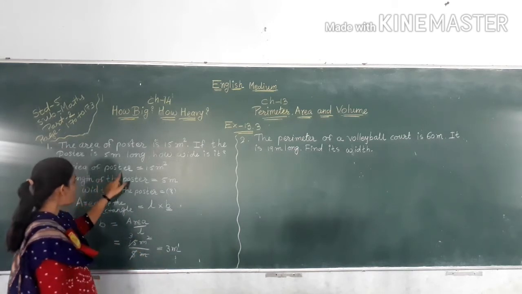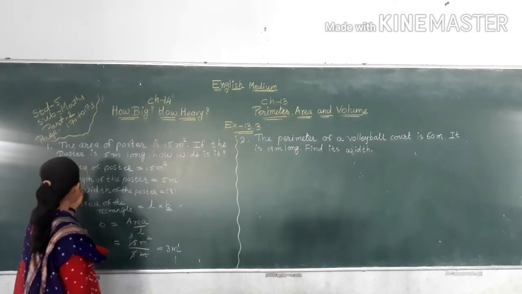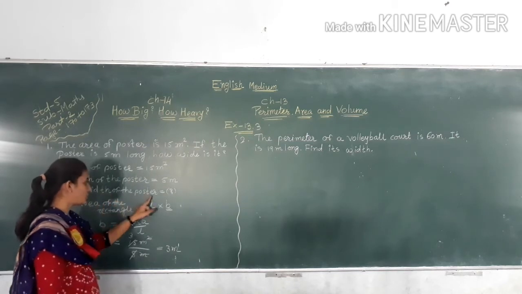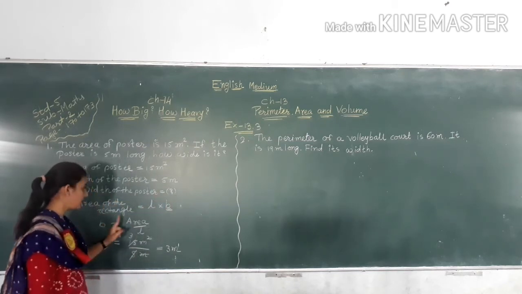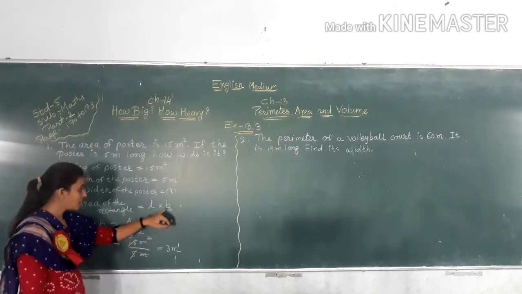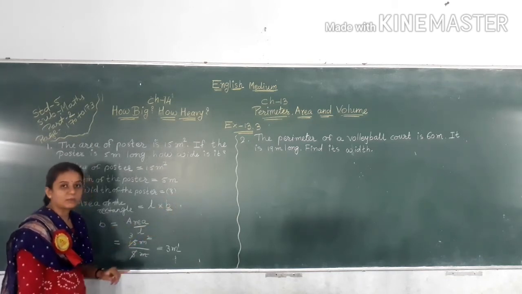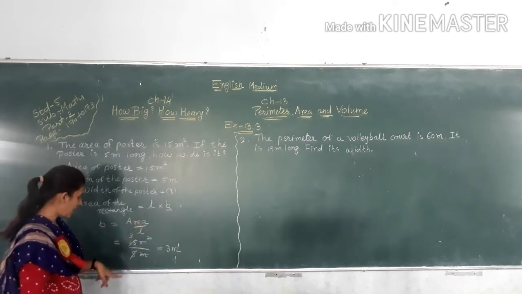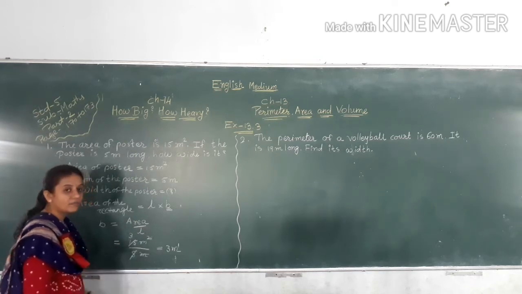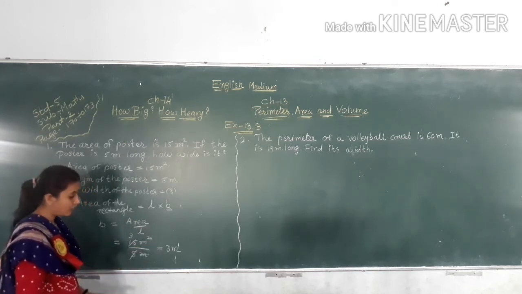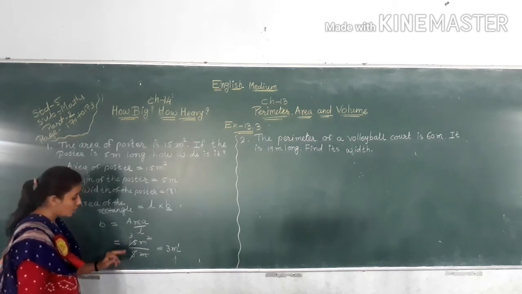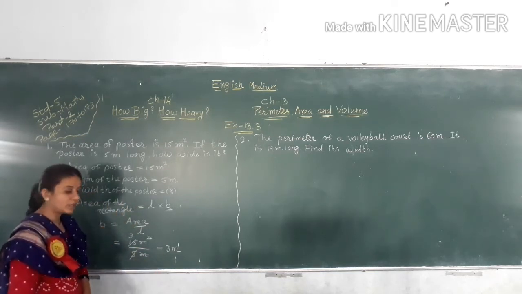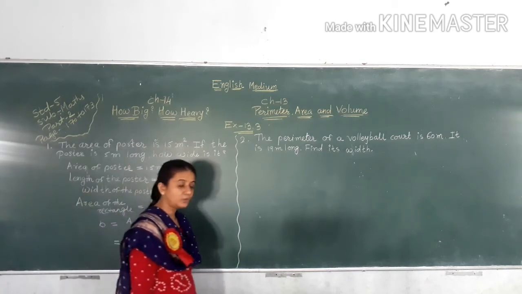Again one time, area of a poster is equal to 15 meter square. Length of the poster is equal to 5 meter. We find here width of the poster. So area of a rectangle is equal to L multiply B. Here we find B. B means breadth, width. So B is equal to area divided by L. So 15 meter square divided by 5 meter. Meter cut out. 5 3s are 15. So 3 meter. So width of the poster is equal to 3 meter.